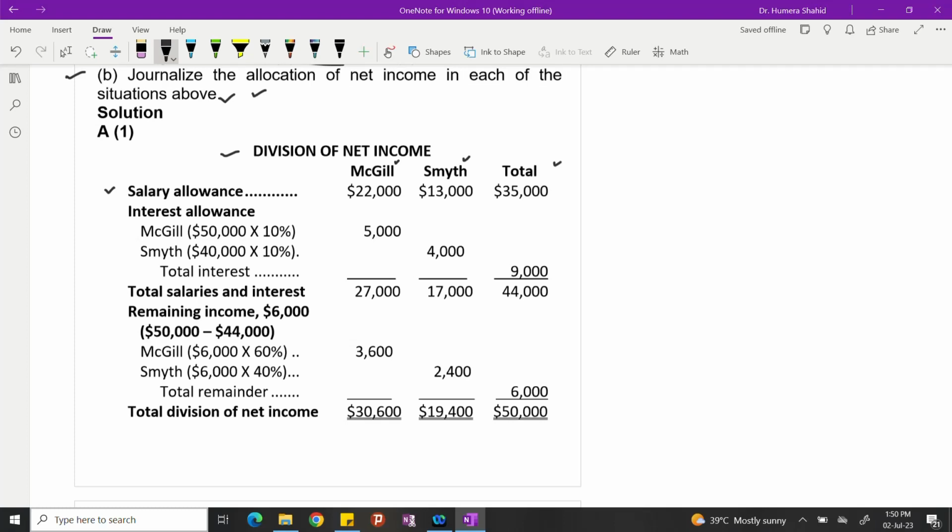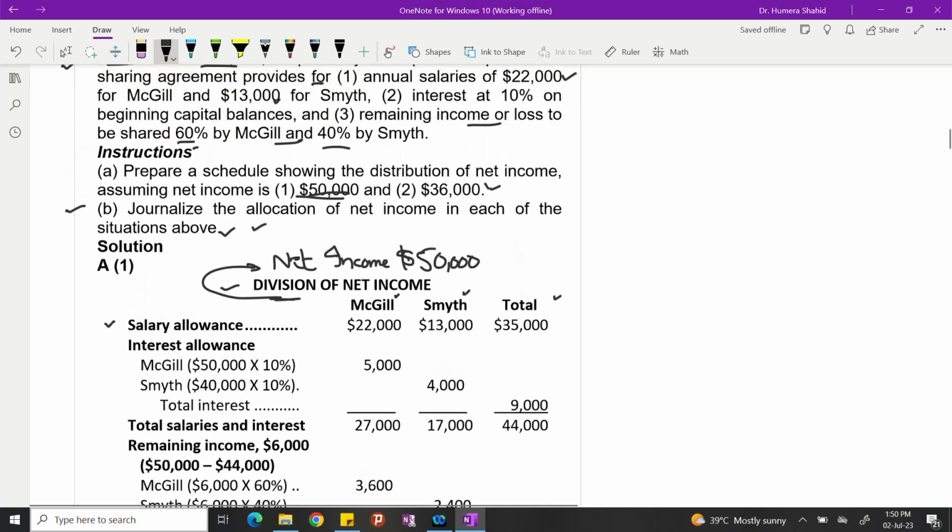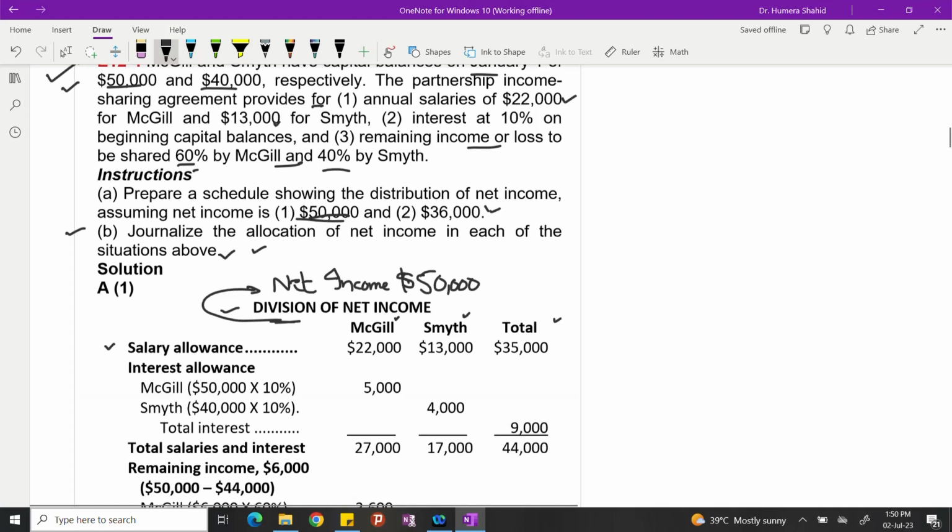You can also write net income, $50,000, and then after that you can start the schedule. Salaries allowance 22,000 and 13,000 for Smith. This data is clearly mentioned over here, 22,000 and 13,000. And now we have to calculate the interest.